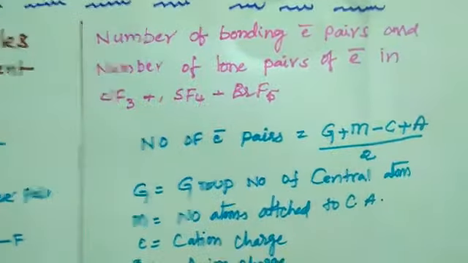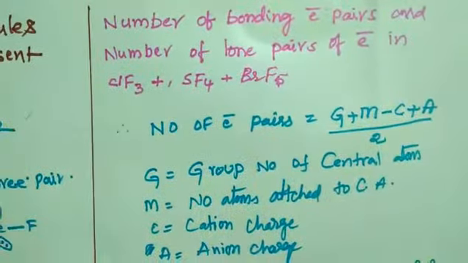So this is the way to calculate the number of lone pairs of electrons and bonded pairs of electrons by using the following formula. Friends, look here.